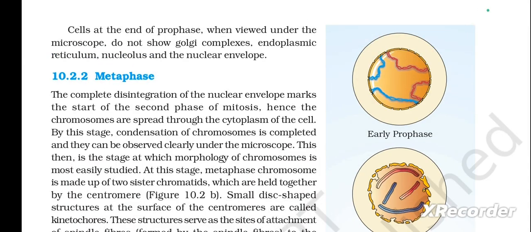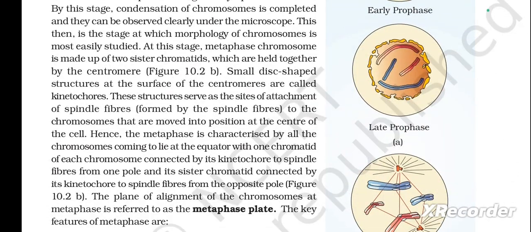Small disc-shaped structures at the surface of the centromeres are called kinetochores. These structures serve as the sites of attachment of the spindle fibers to the chromosomes that are moved into position at the center of the cell.